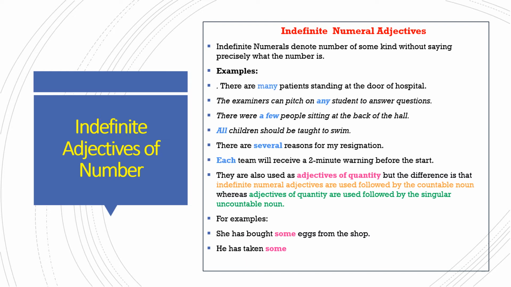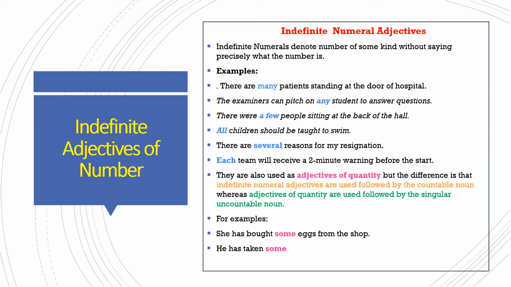Each team will receive a 2-minute warning before the start. Each team, there may be 1 or 2 or 3, any team. So every team will be receiving 2-minute warning before the start. So it is indefinite numeral adjective. They are also used as adjectives of quantity, but the difference is indefinite numeral adjectives are followed by countable nouns, whereas adjectives of quantity are followed by singular uncountable nouns.